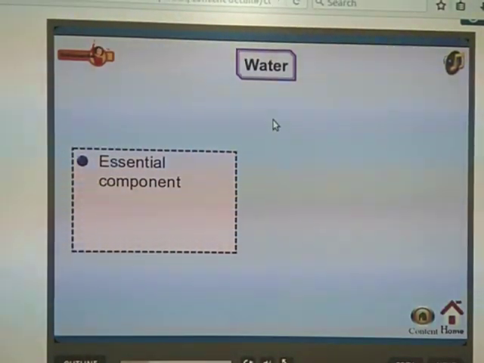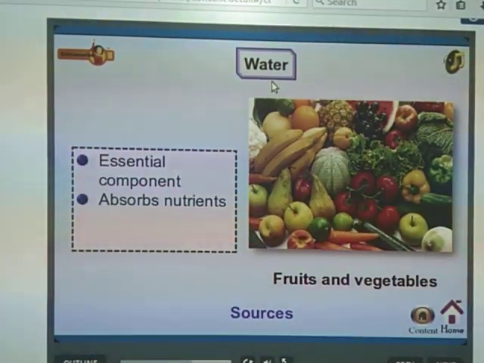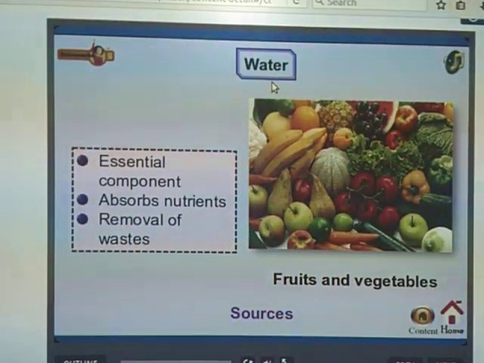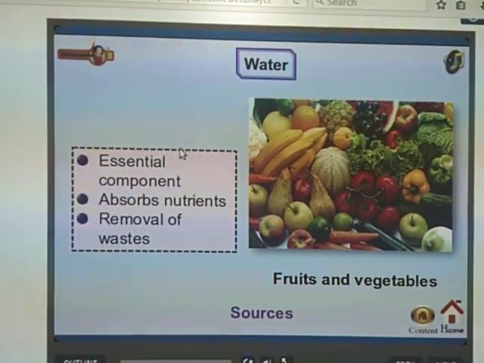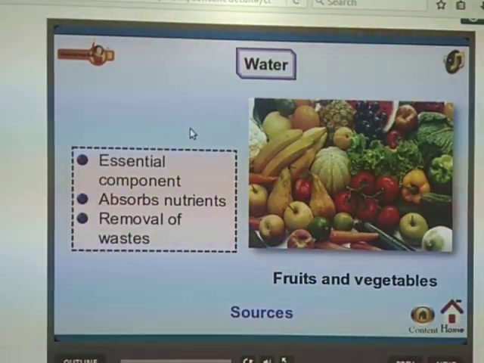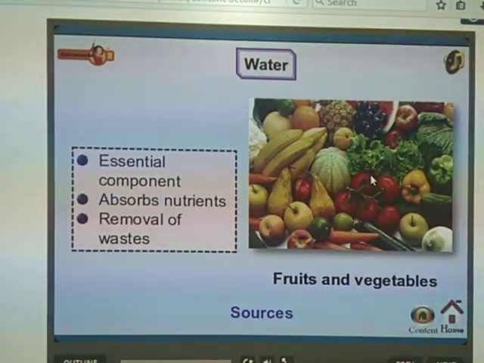Next is water. Water is also a very important component. Without water, our body cannot carry out all its processes, and all organs cannot function. Why? Because more than 60% of our body is water. This water helps us to absorb the nutrients.